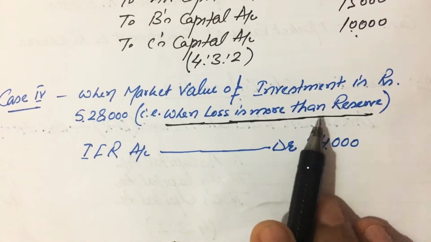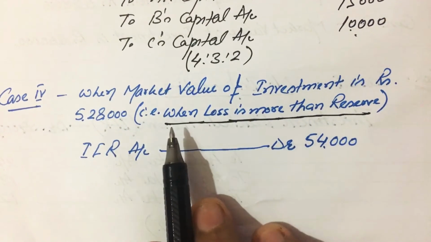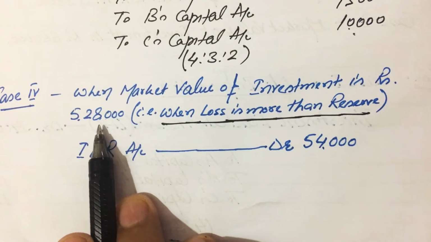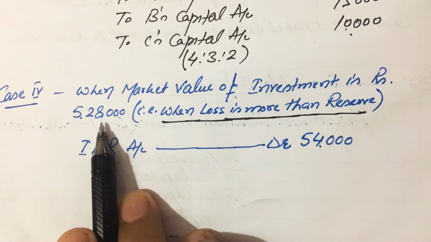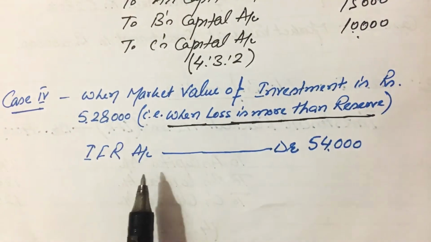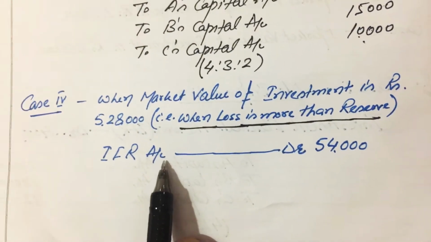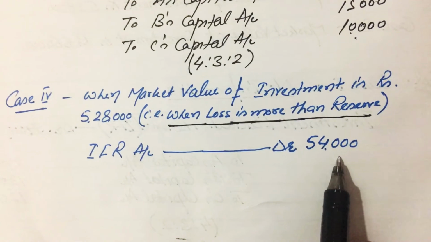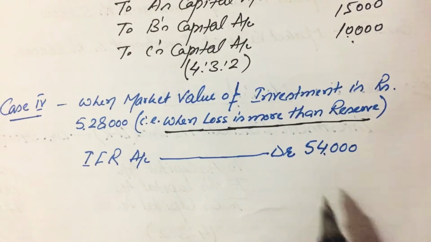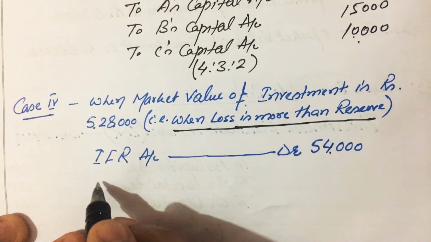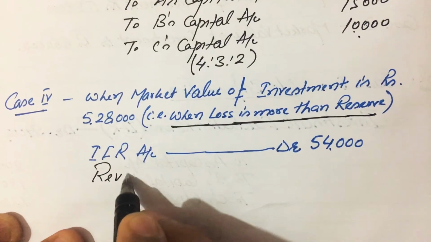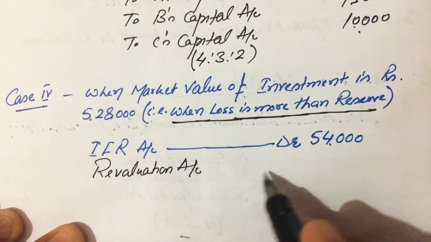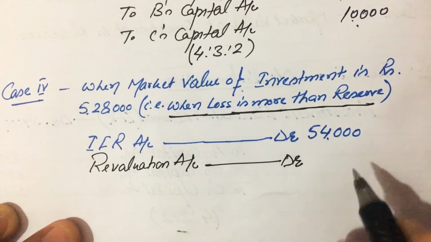Now the fourth case, when the market value of investment is rupees 5,28,000, that is when the loss is more than the reserve. In this case, the loss is 6 lakh minus 5,28,000, that means 72,000. But the given investment fluctuation reserve is 54,000. That means the difference amount of loss, rupees 18,000, will be charged from a newly opened account, the revaluation account, as in the case of workmen compensation reserve.